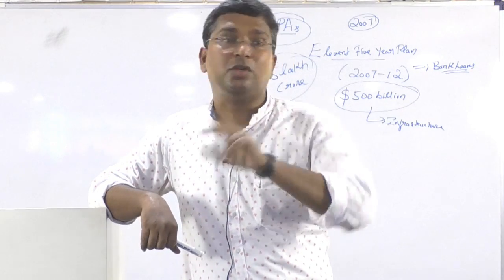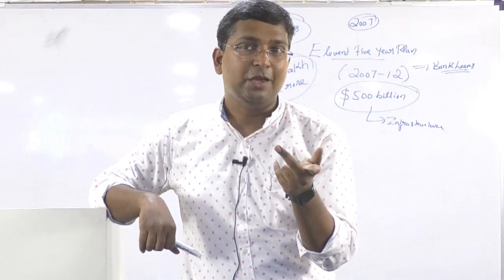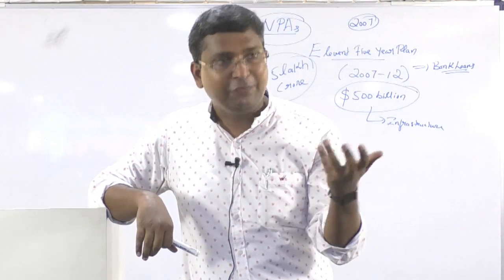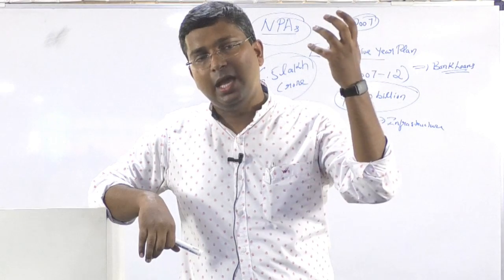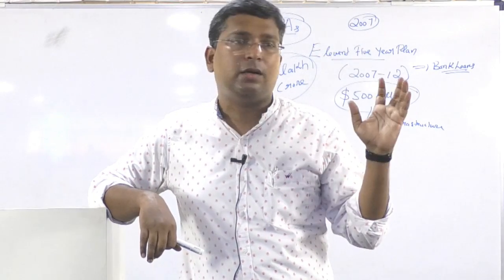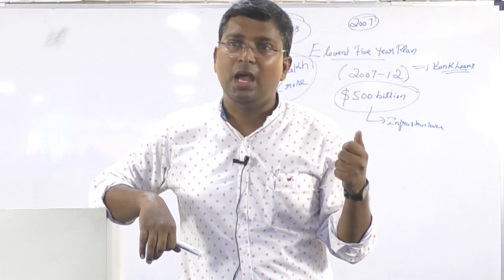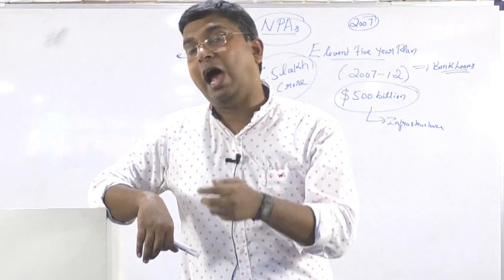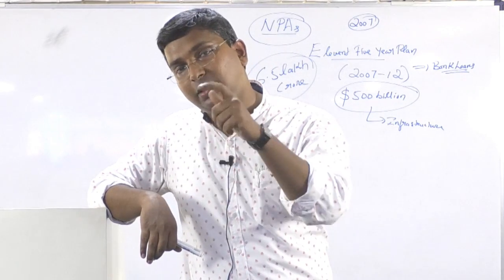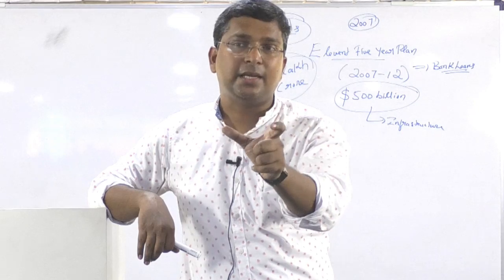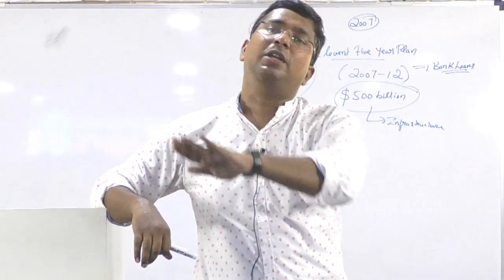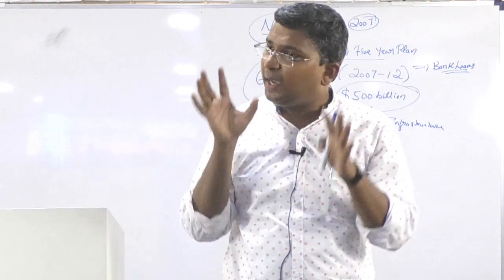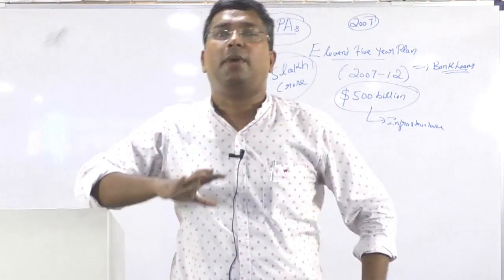There are two types: a genuine defaulter, who is not in a position to pay back because his business is going bad and not getting sufficient revenue, and a defaulter who has the capacity to pay but is not paying back. We call them willful defaulters.